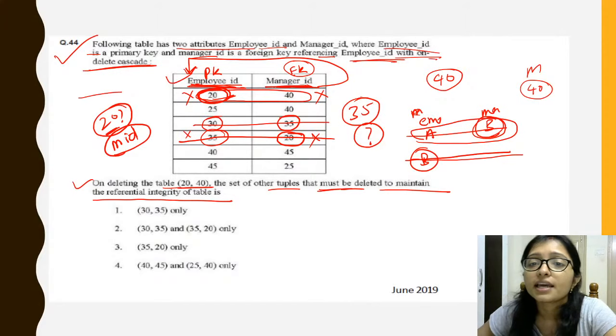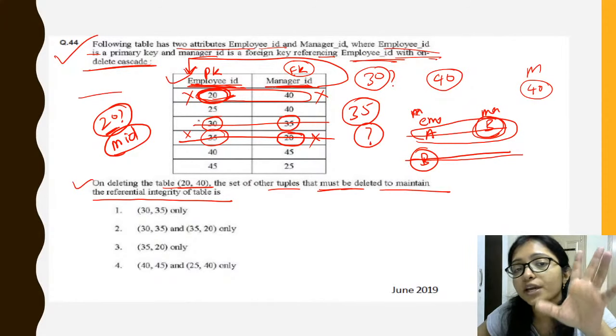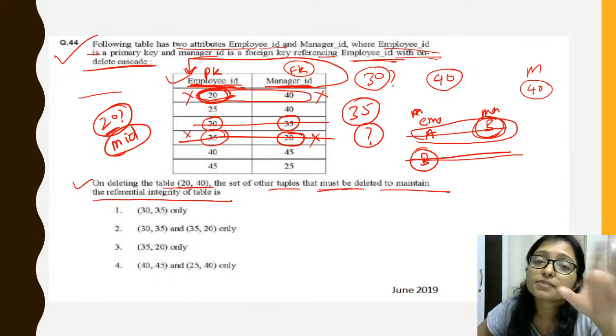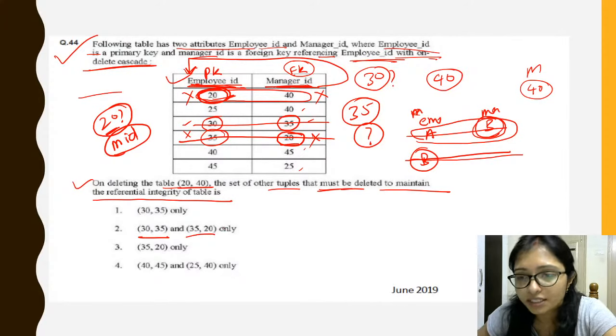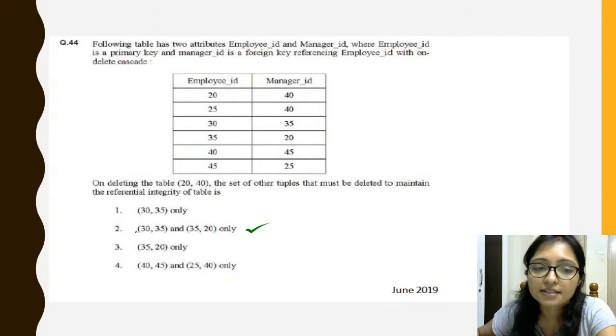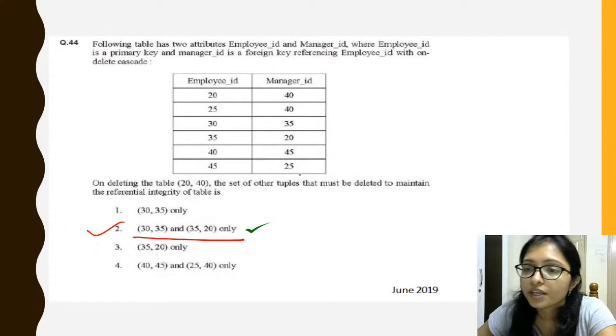Now check whether 30 is anywhere in this table as manager ID, meaning that employee 30 is the manager of anyone. No, you can see here no 30, no 30, no 30, right? So how many tuples are we deleting? We have deleted 30, 35 and 35, 20. So the answer is 30, 35 and 35, 20. Clear?